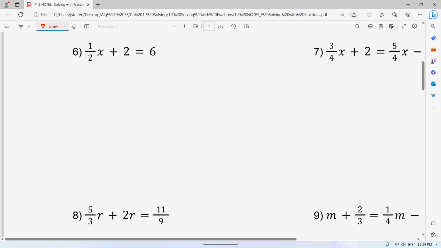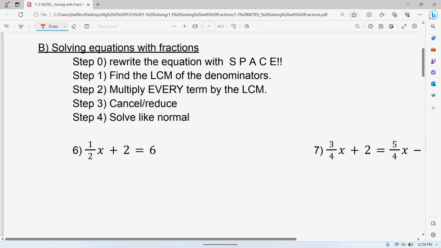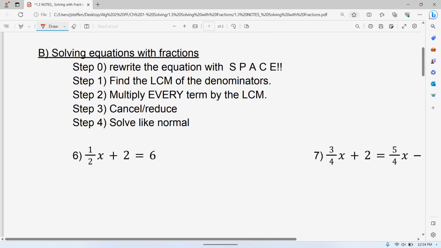So I made these 4 steps into solving these. Again, you don't have to do these 4 steps. You can do whichever way you want, honestly, as long as you show your work. But when you're taking the quiz tomorrow, if you see one of these and you don't remember how to do it, follow these steps. That's the reason I put them there.